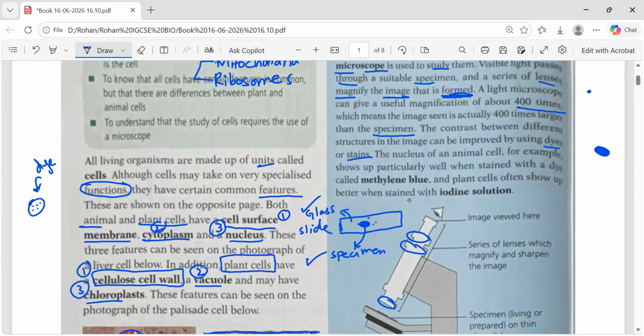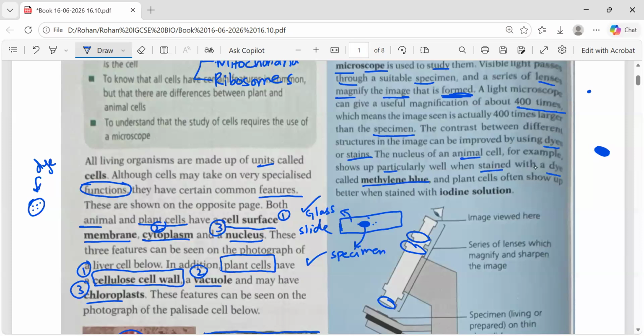The organelles in them, we add the dyes. The nucleus of an animal cell, for example, shows up particularly well when stained with a dye called methylene blue. What they have mentioned is that the nucleus of an animal cell shows up particularly well when stained with methylene blue.